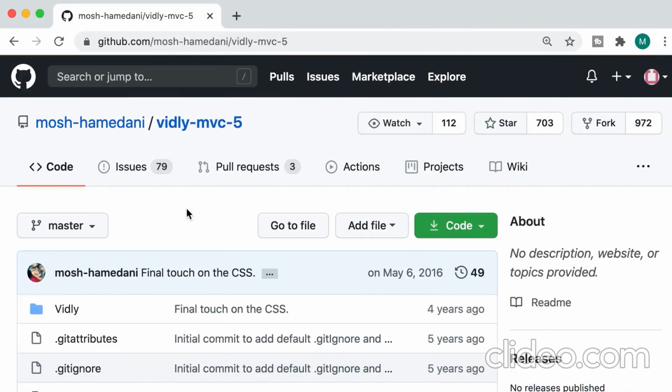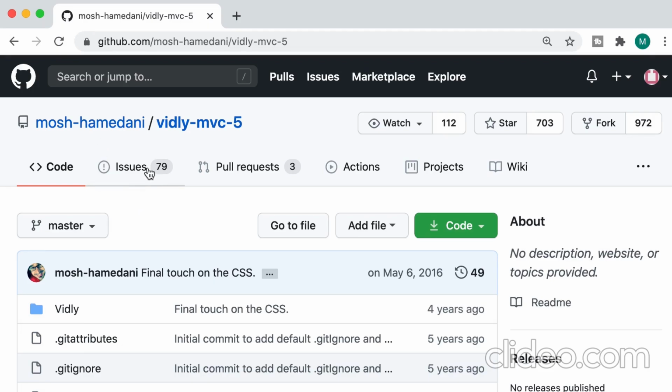So we have covered all the essential collaboration tools. Now let's see how we can work on an open source project. For this demo, I'm looking at this repository, Vidly MVC5, in my personal GitHub account. Let's say you want to contribute to this repository. Perhaps you found a bug or want to implement a new feature.